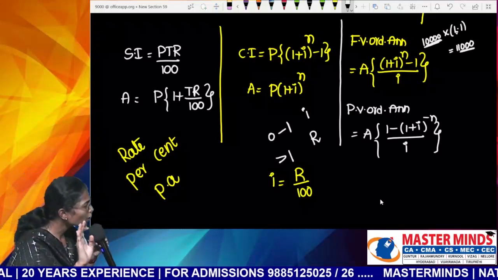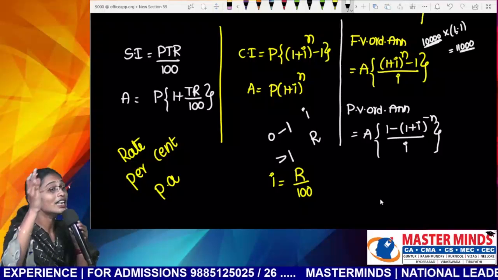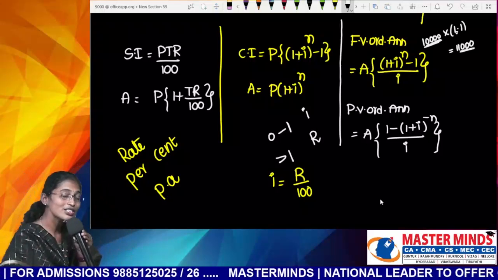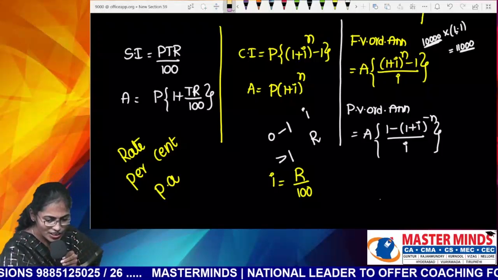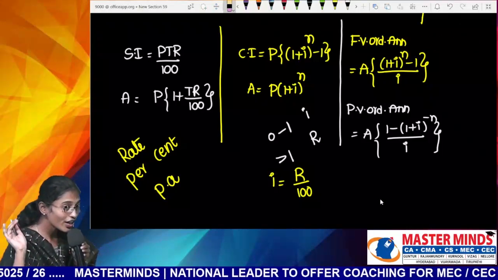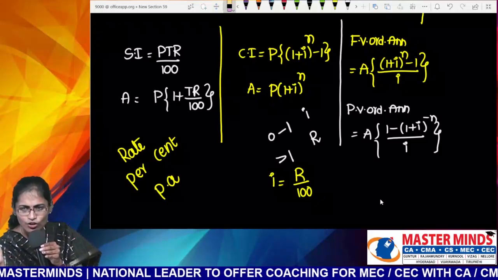Whether you are talking about present value or future value, it is irrespective for me. Ordinary annuity is always less than due annuity, or else due annuity is always greater than ordinary annuity. Which annuity is bigger, ordinary annuity or due annuity? We'll ask you after 15 minutes, because we have 2-3 MCQs based upon those things.